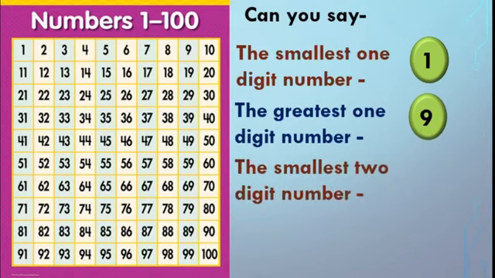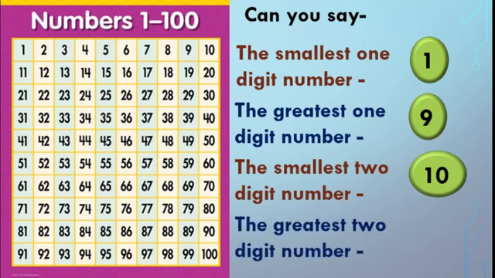Then we'll move to the next question. The smallest two digit number. Now the digit should be 2. The smallest two digit number is nothing but 10. Correct, because 2 digits are there and after 9 comes 10. That is the 2 digit number, so it is the smallest 2 digit number.